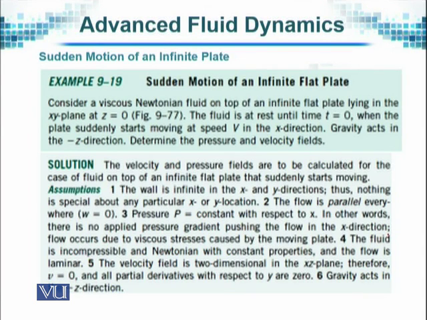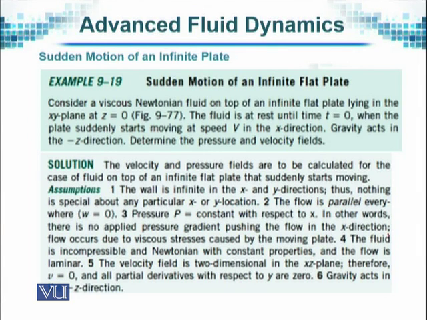The pressure P is constant with respect to x. In other words, there is no applied pressure gradient pushing the flow in the x direction, and the flow is occurring only due to the viscous stresses caused by the plate that suddenly starts moving with a velocity v.